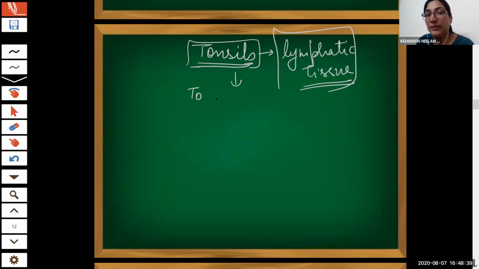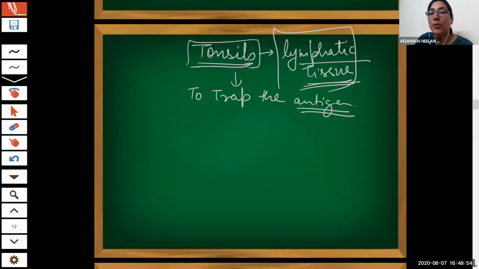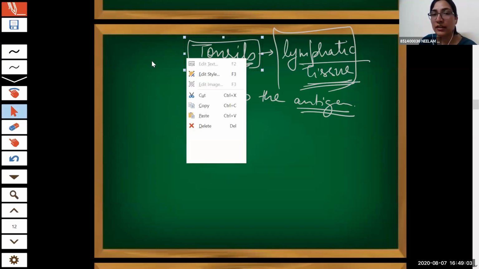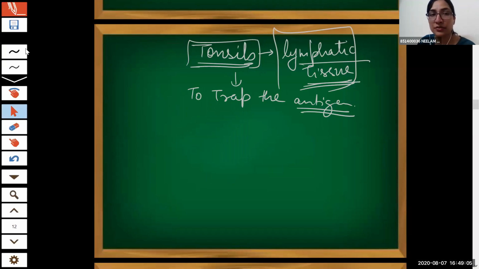To trap the antigens, foreign particles or microbes there and then. So tonsils, which are lymphatic tissue, provide immunity to our body. Tonsils are nothing but lymphatic tissues, providing the immunity, right?